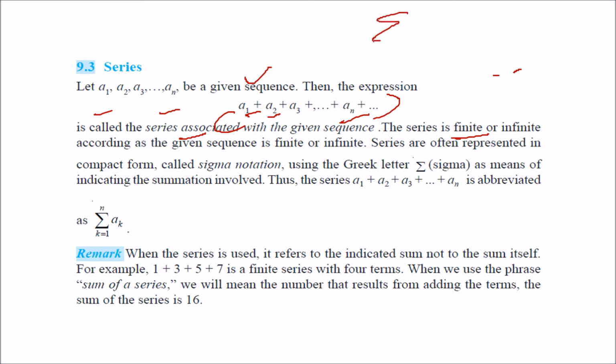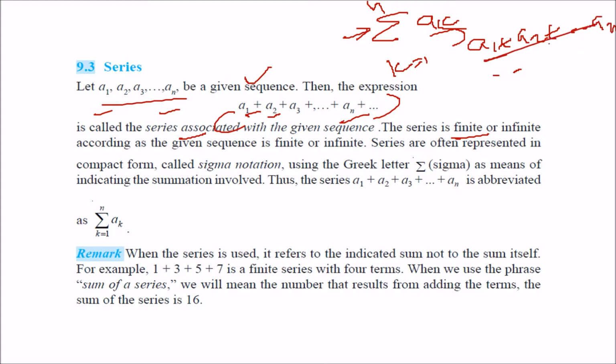Then we also have one more thing, sigma. When you have a sequence and these sequence terms are added, we call it a series, which we have known by now. Sigma means the summation. It indicates addition. That is ak for k equal to 1 to n. This is actually showing you a1 plus a2 up to an, and it is indicating the value. Say some value addition is there, say 1, 3, 5, 7.